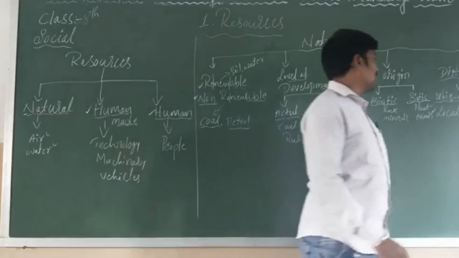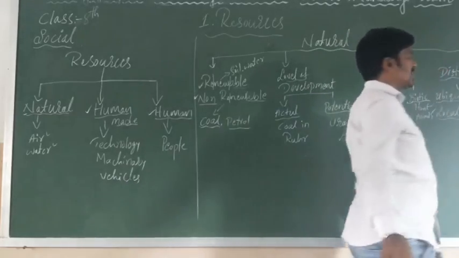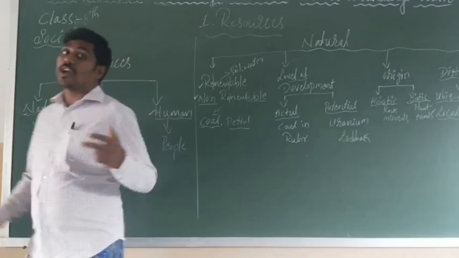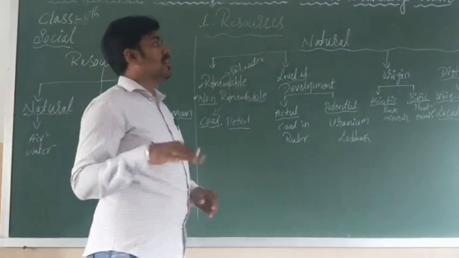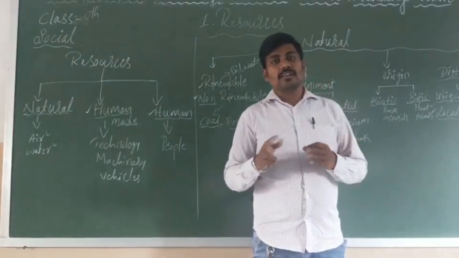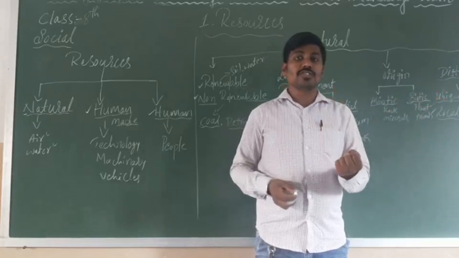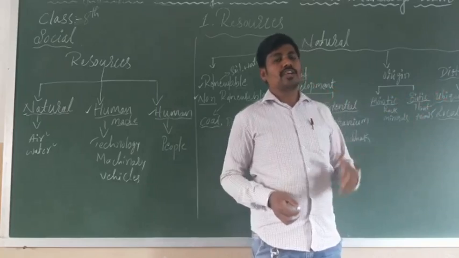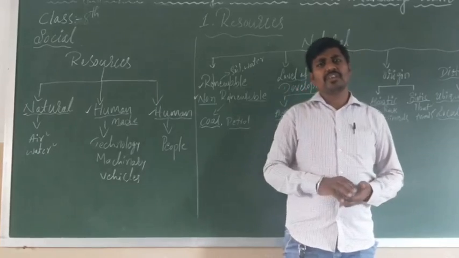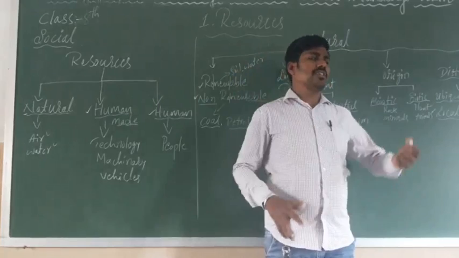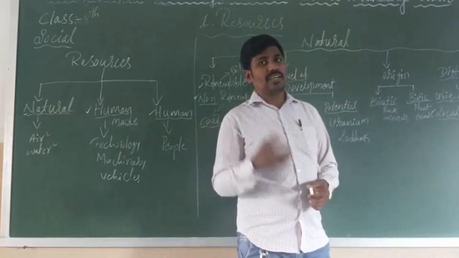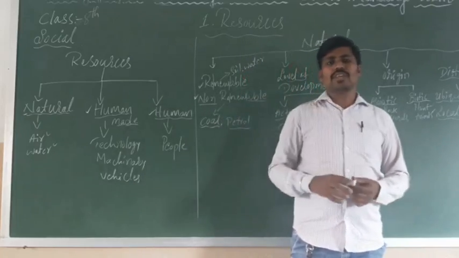And another one is localized. What is localized? Localized means some of the natural resources you don't find everywhere. Those are called localized. See, petrol you don't get everywhere, only at the petrol pump. I'm talking about natural resources, the minerals, in a few places. I'll take the example of diamond. Diamond you don't get everywhere. Diamonds are found in particular places in the African continent, in African countries. Gold also, in Karnataka, everywhere you don't find the gold.